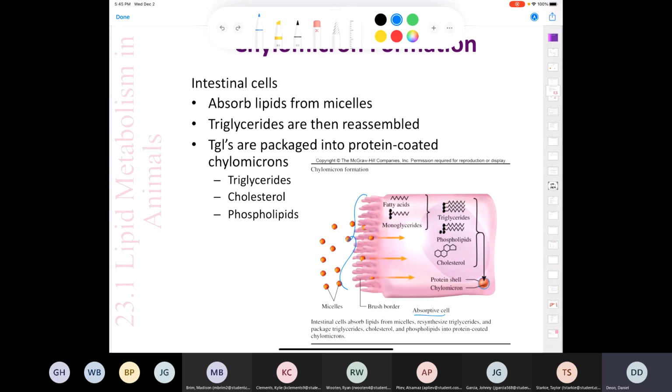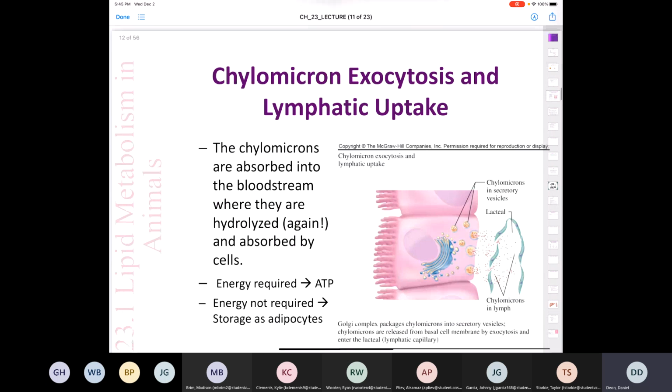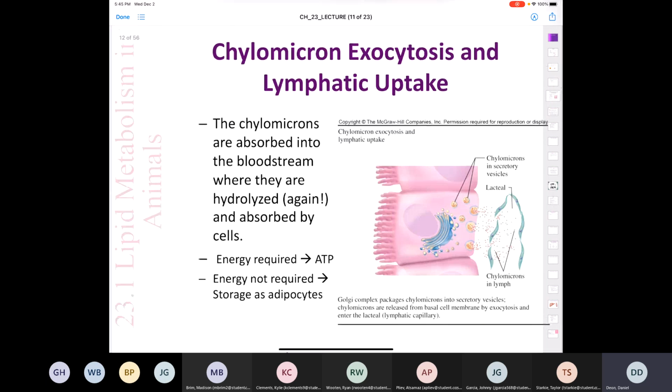So if we look down here at the bottom, it says intestinal cells absorb lipids from micelles, resynthesize the triglycerides, surprising, and package the triglycerides, cholesterol, and phospholipids into a chylomicron. Okay, so now we've got our chylomicron. It's not in the bloodstream yet, but the chylomicrons are absorbed into the bloodstream where they get hydrolyzed again. And that's kind of an interesting process.